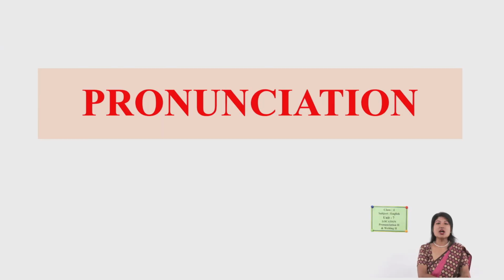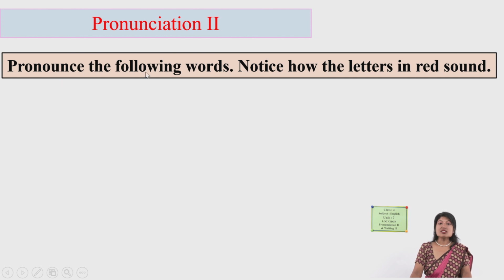Another session is pronunciation. Okay, we are going to learn how to pronounce the words. Look at the pronunciation 2 section of your book. Are all of you ready to learn it? I hope you are excited to learn, right? Very good. Okay, let's learn the words together. Pronunciation 2. Pronounce the following words. Notice how the letters in red sound. That means some letters are different in color.